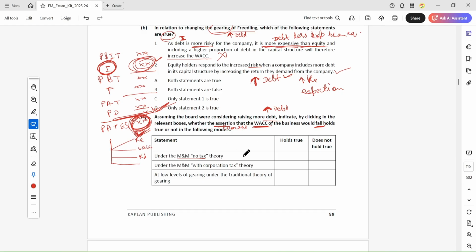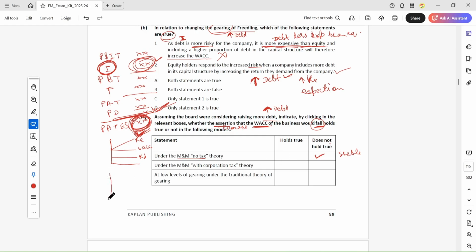So when the debt increases, will the WACC reduce? No, because WACC will remain stable. So it does not hold true. WACC will not reduce. So this is not true.